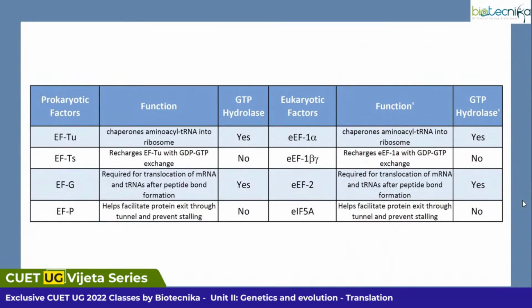Like initiation factors, when we go for elongation, you also have a large number of elongation factors, both for prokaryotes and eukaryotes, which carry out specified functions under the elongation process. Again, when you go for higher studies, you will come to know about all these things in detail. But right now, remember that elongation factors are involved in the process of peptide bond formation.